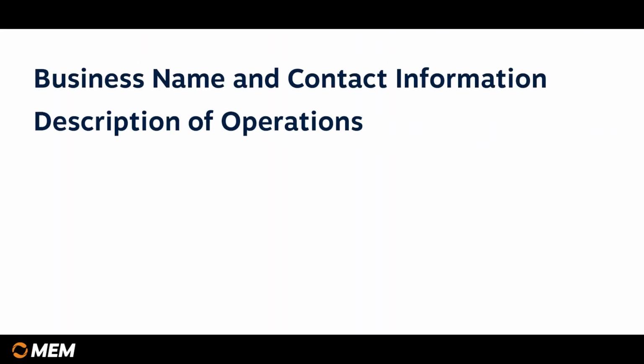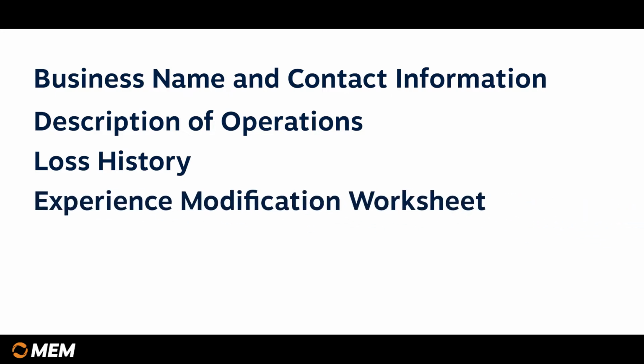To request a quote from MEM, the information that we are going to ask for is basically what's on the Accord 130. That's going to include the name of the business and contact information for them, a description of their operations, including payroll per class code, and then their loss history, including loss runs if they're available. And if they are experience rated through NCCI, we will request that experience modification worksheet.